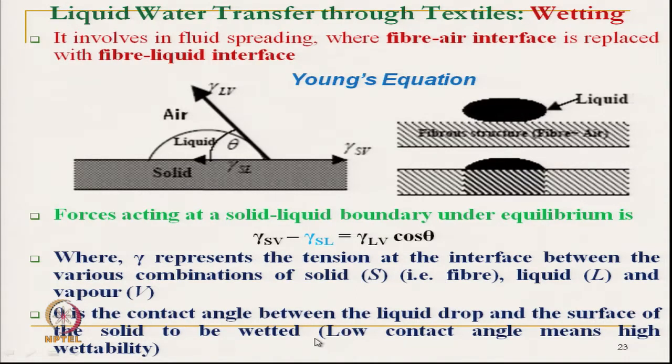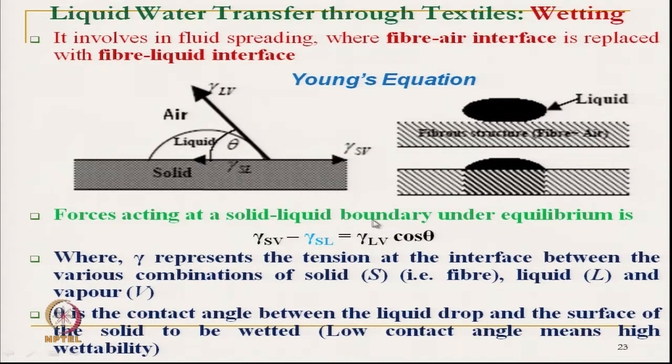So, normally what do we need? We need this value, the surface tension between solid and liquid, gamma SL, to be low. What does it mean? A lower value of gamma SL makes the left-hand side high.